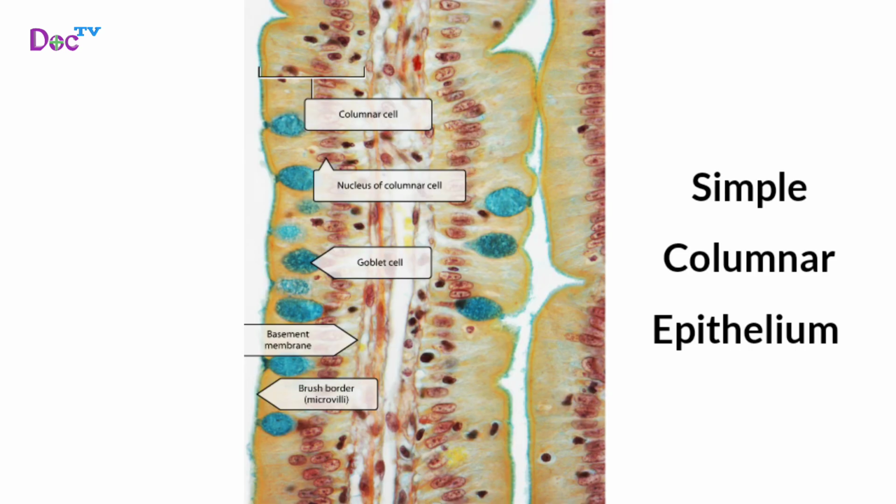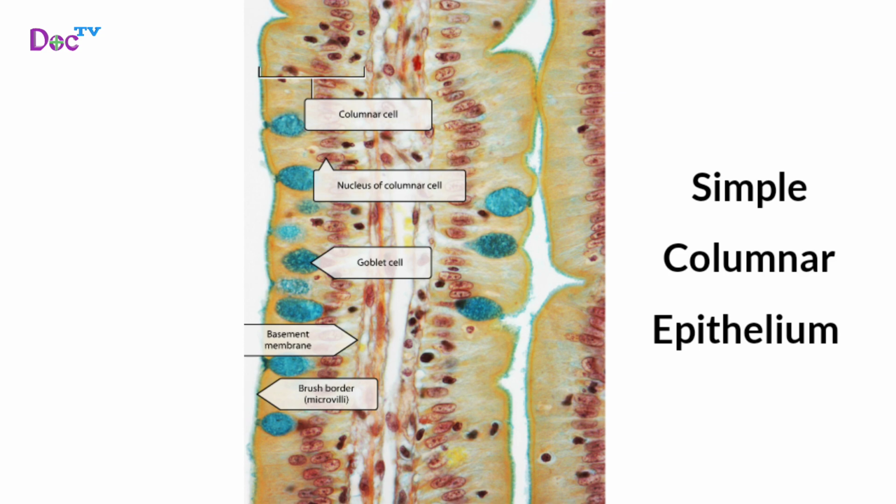Simple columnar epithelium. It has tall column-shaped epithelial cells with round to oval nuclei located in their basal portion. The apical portion of this epithelium can have microvilli or cilia and may contain mucus-secreting goblet cells. The structure of this epithelium facilitates absorption and secretion in the tissues it forms.